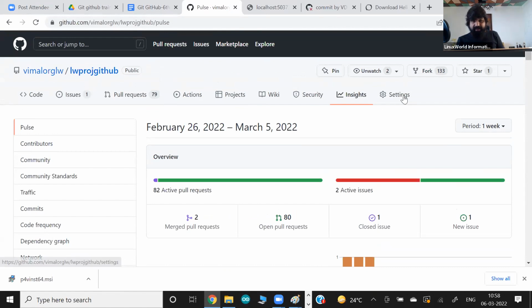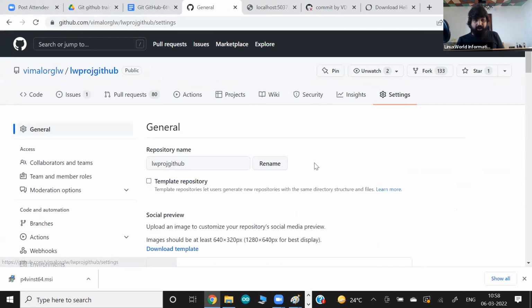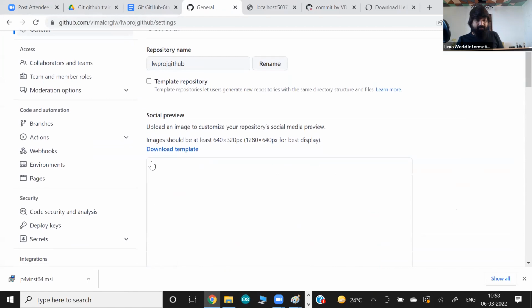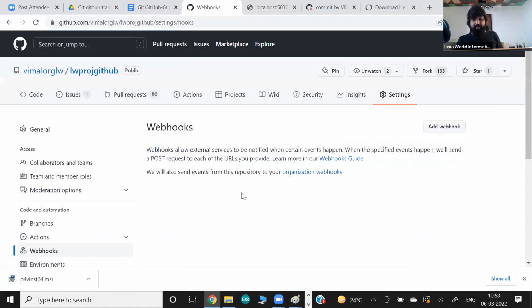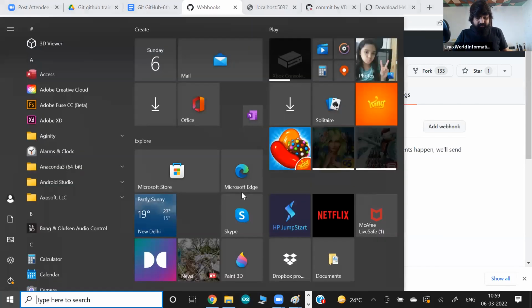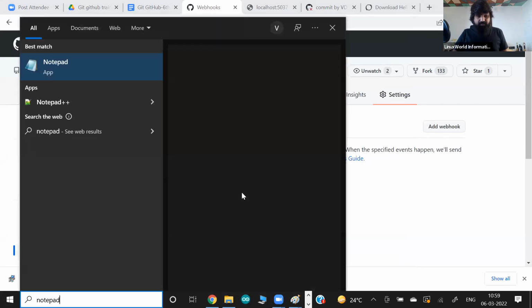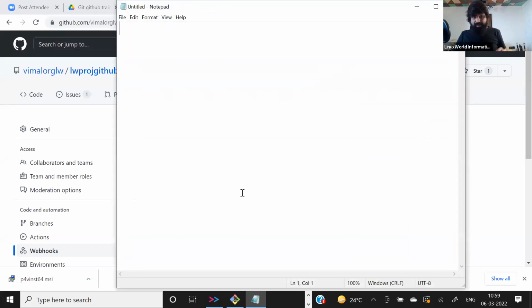In settings, there are lots more things we can do in Git and GitHub. One of my favorites is Webhooks. I can explain it right now, but this is one of my very powerful, interesting topics. I really like this option, Webhooks. Very quickly, let me explain to you. I can show you a demonstration here, and you will understand in a minute. It will be something like this. Very interesting. This is the option that will help in the DevOps world to automate everything.